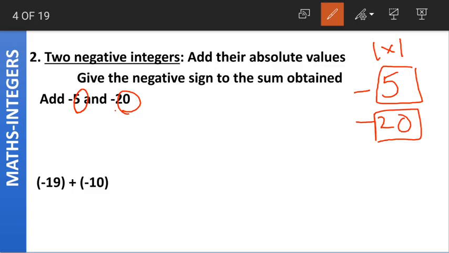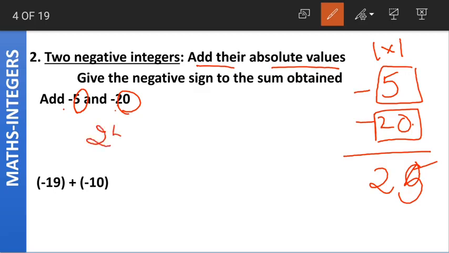Now what is it saying? When we have two negative integers, add their absolute values. We are having two negative integers. Now what to do? We should add their absolute values. 5 plus 20 is 25. The answer will be 25. And what about the sign? Give negative sign to the sum obtained. As both the signs are negative in the given question, we put the negative sign for the answer as well.